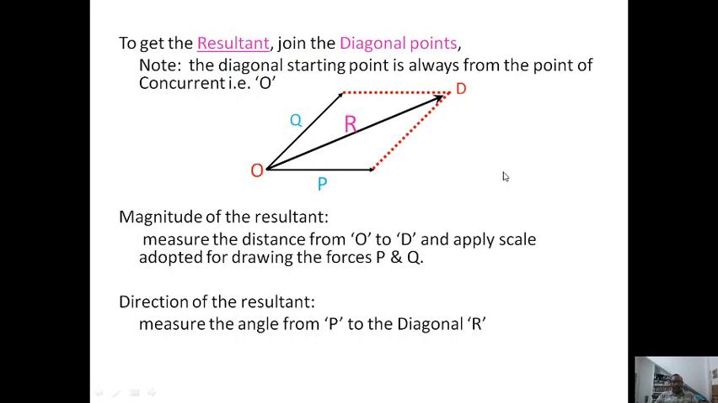The magnitude of the resultant would be the diagonal only. In earlier steps, to represent the vector forces P and Q, you chose your convenient scale. Now, to get the magnitude of the resultant, that is the diagonal, you need to measure that length with the scale and then convert it into force using your assumed scale.